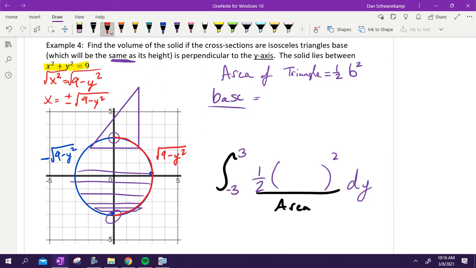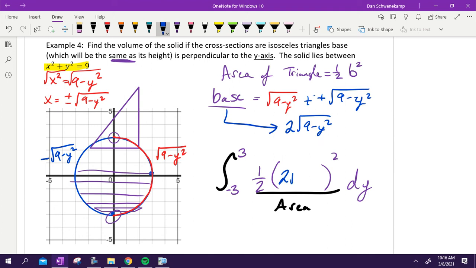So my right line is the square root of 9 minus y squared minus the left side. The left side is a negative square root of 9 minus y squared. A minus and a negative, so it's really plus. I've got 1, I got another, so it's really 2 square root of 9 minus y squared. That is my base. That's what goes inside the parentheses.